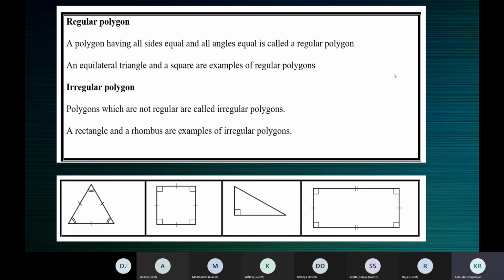So that's what you see on the slide here. See, this is an equilateral triangle. The first one here is a regular polygon. This one is a square, also a regular polygon. This one is a right triangle. All angles are not equal because in a right triangle, this angle is 90. The remaining two angles will be different. All the angles cannot be 90. So this is not a regular polygon. It's an irregular polygon. A rectangle is also an irregular polygon because all sides are not equal. All angles are equal, but all sides are not equal.